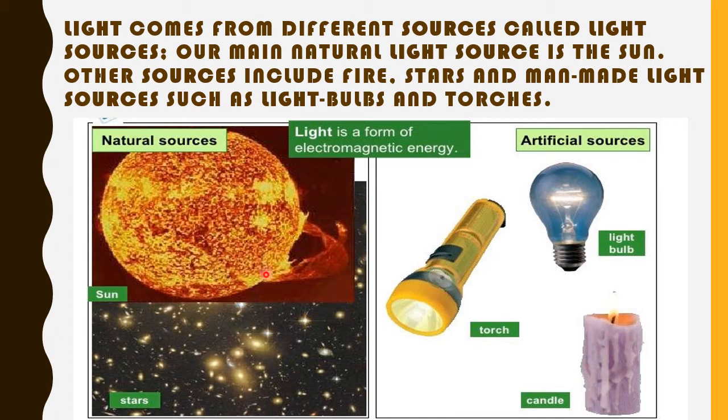Sun is the most important source of light. It is the natural source of light. Stars are also a natural source of light. And here you can see some artificial sources because they are made by men. That's why they are known as artificial sources. They include light bulb, candle and torch. So anything that gives off light is called a source of light, and there are two types of sources of light, natural sources and artificial sources. Clear?